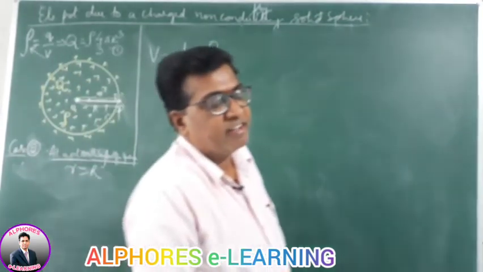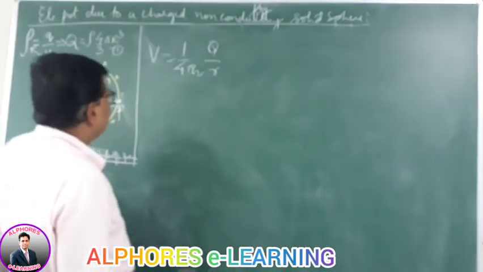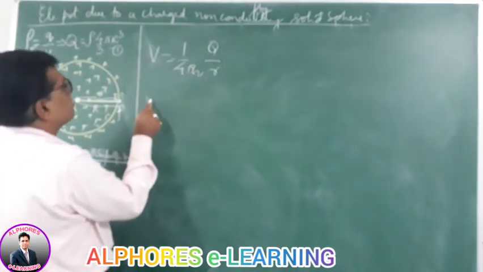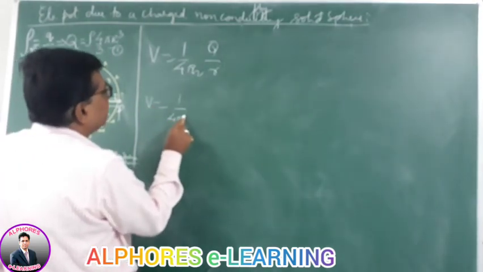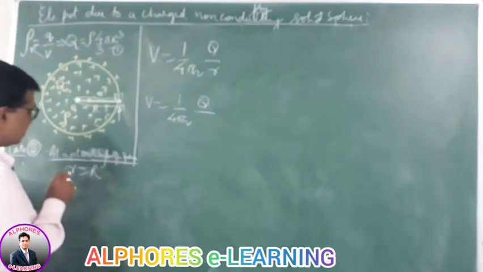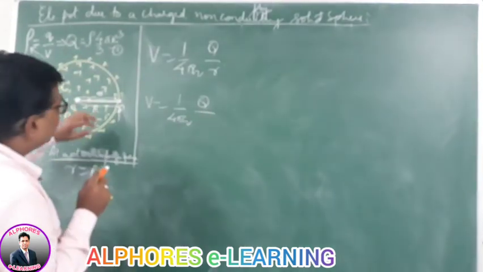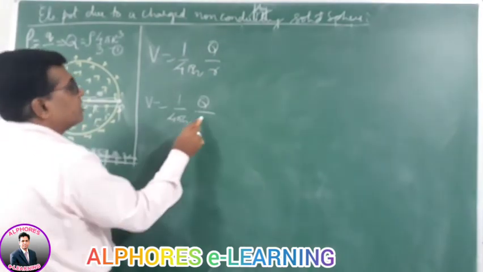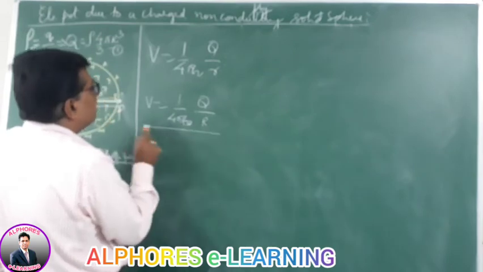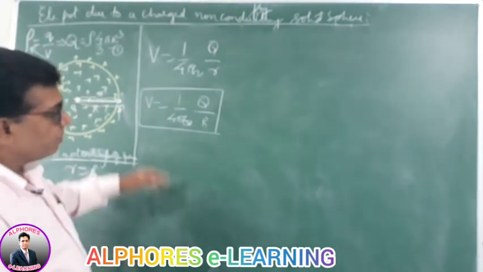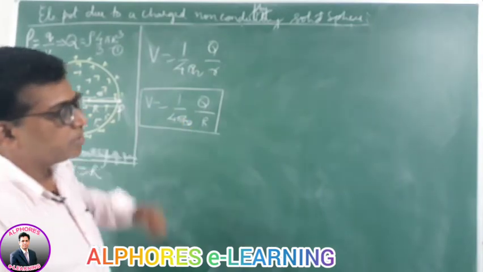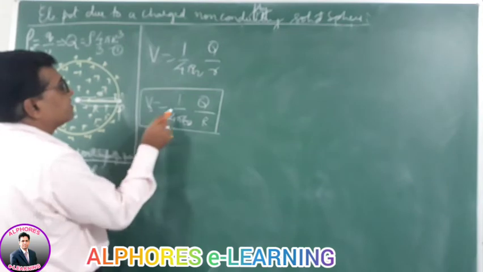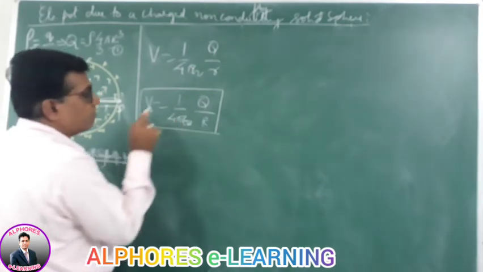For any distance r outside the sphere, it is 1 by 4 pi epsilon naught Q by small r. So let me substitute V equal to 1 by 4 pi epsilon naught Q by, now the distance of the point is capital R, imagining all the charge to be concentrated at the center. So potential due to a solid sphere on the surface point is 1 by 4 pi epsilon naught Q by capital R.